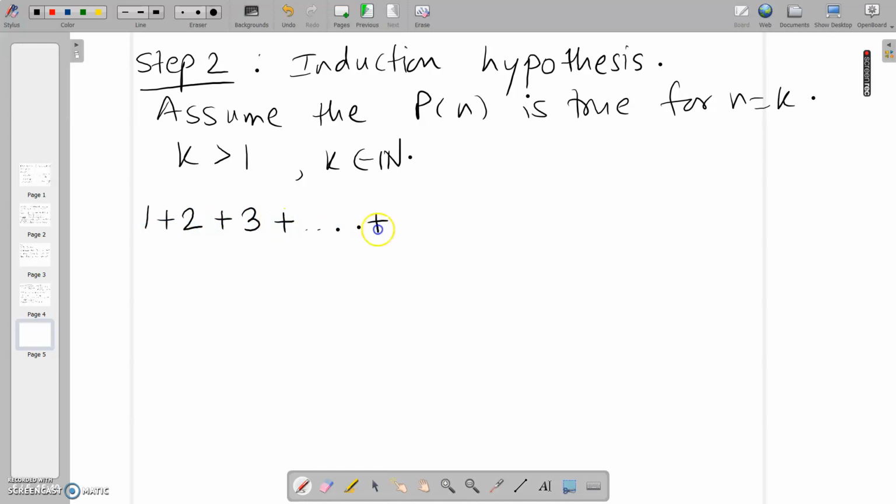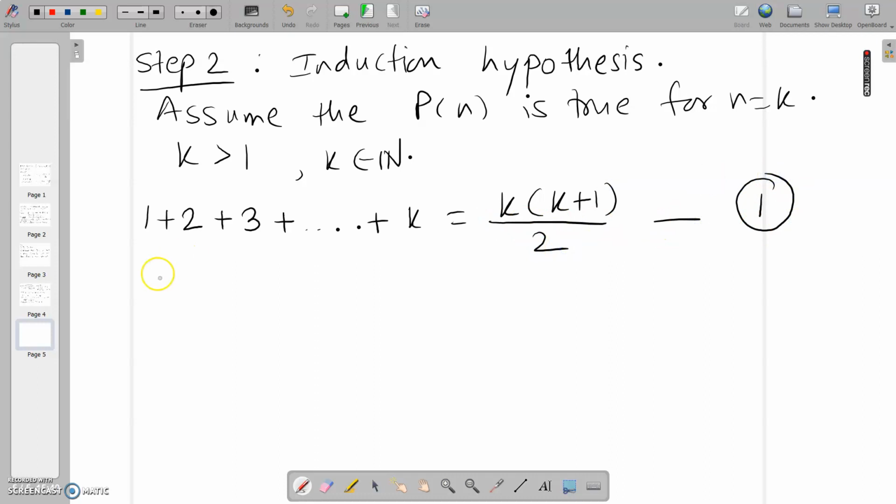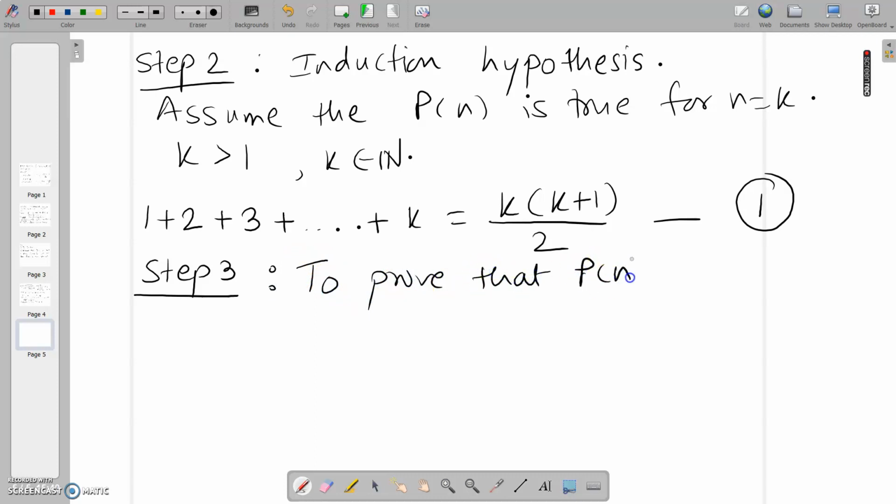So in place of n, I am putting k, and I am saying that the result is true. That's why I am writing this equation, and I am calling it equation number 1. Now, using this assumption, I will prove the next step. The next step is to prove that P of n is true for n equal to k plus 1.